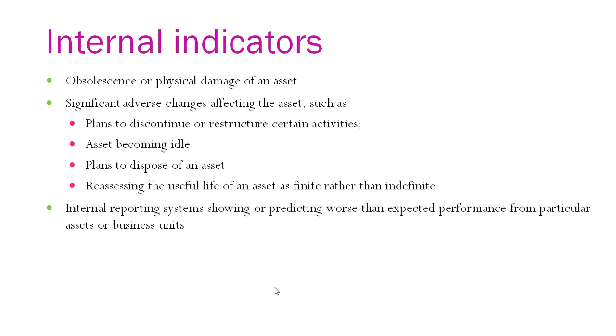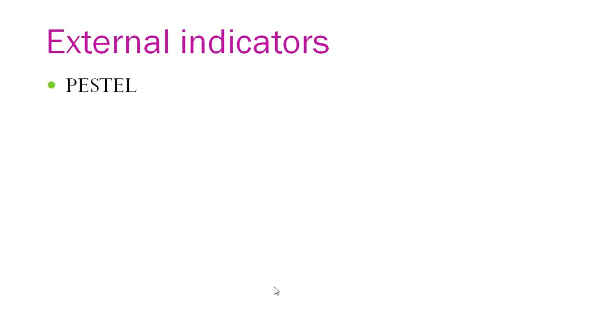Sometimes there are plans for disposal of an asset by the organization, or reassessing the useful life of the asset as finite rather than indefinite, or the internal reporting system showing that actual performance is not as per your budgeted plans. In such cases, the expected performance from a particular asset or business unit will have an internal indicator of the asset value being reduced. These are some of the indicators, external as well as internal.